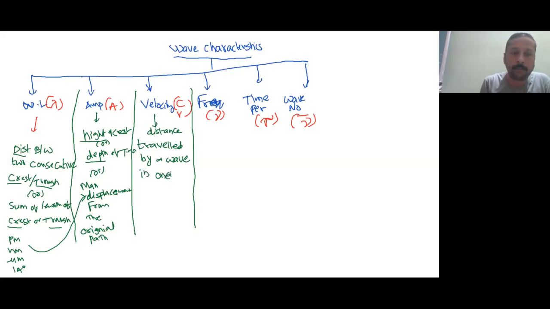Here the unit of time can be anything, okay, and distance also can be anything.